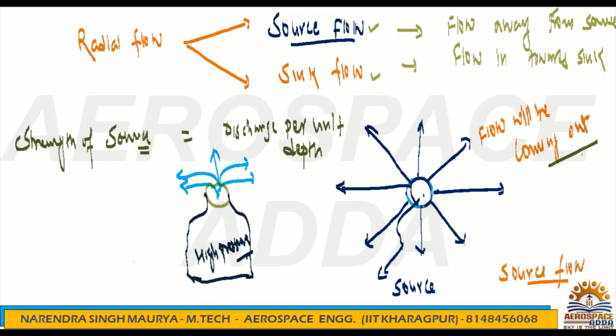I can say discharge is nothing but Q, and if I take it per unit depth, then it will be small q. So discharge per unit depth is denoted by small q.